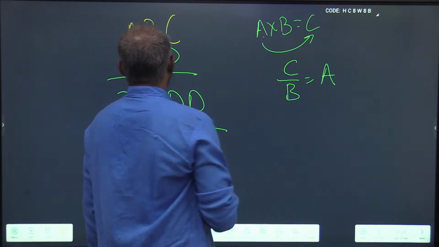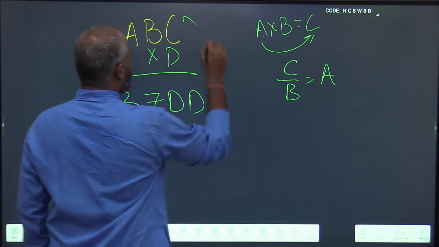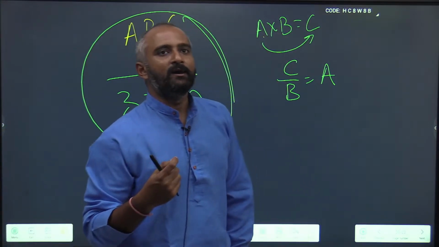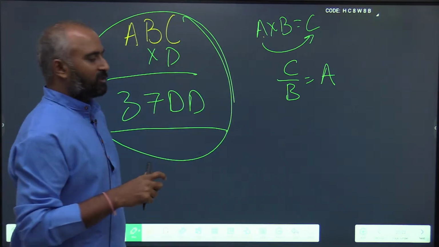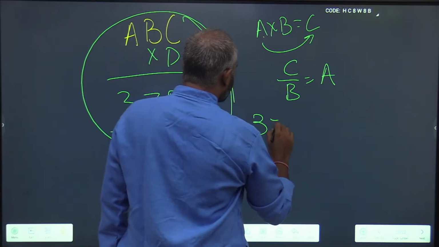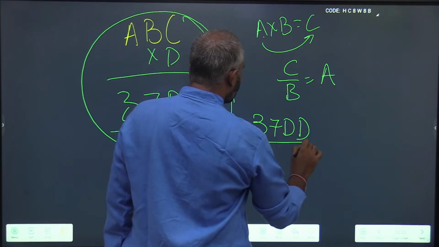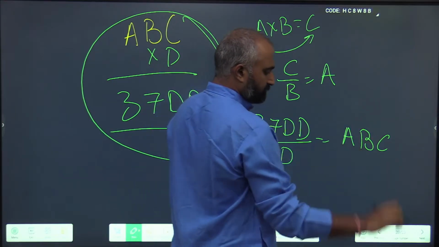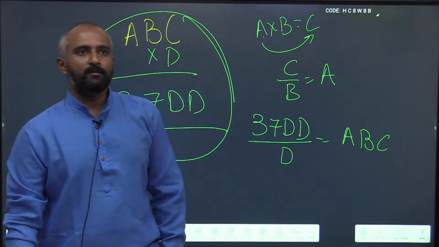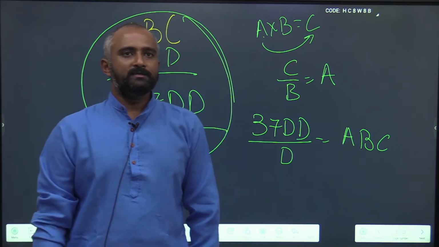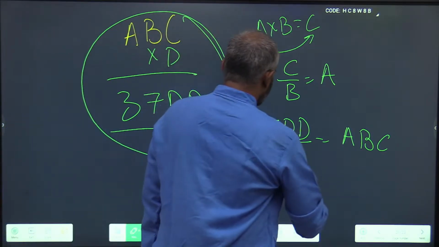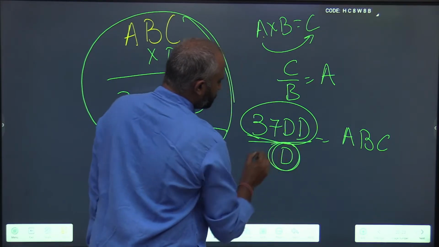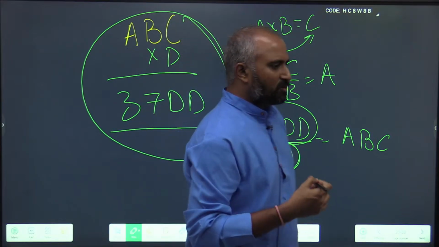So what will this become? Instead of viewing the problem in this way, if you are able to just think for a second about the most efficient way to solve this problem, I can rearrange this as 37DD divided by D is equal to ABC. Clear? Now, you see 37DD should be divisible by D.